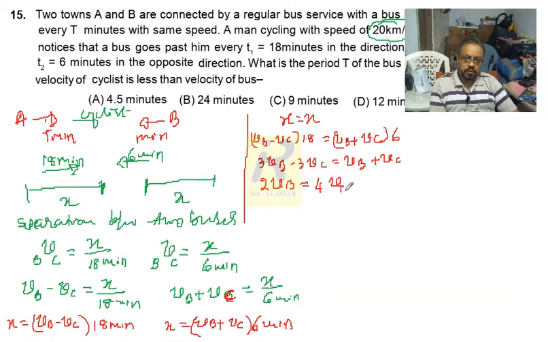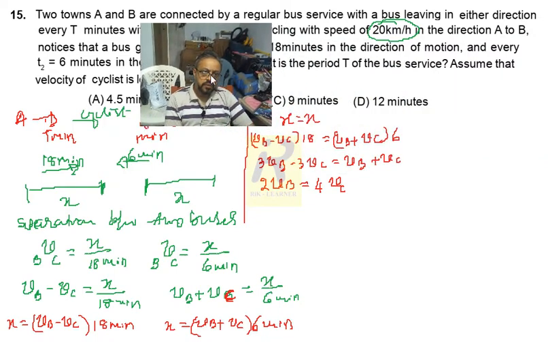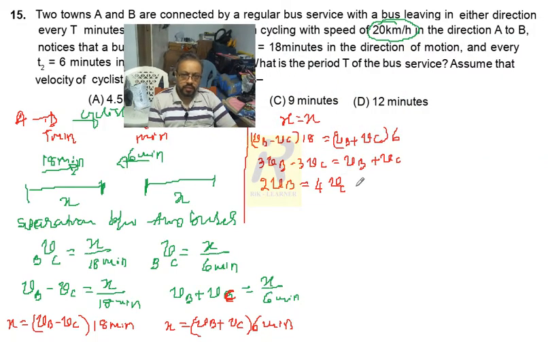As I know the speed of the cyclist is 20 km per hour, 2 VB equals 4 into 20 km per hour. So VB equals 40 km per hour.